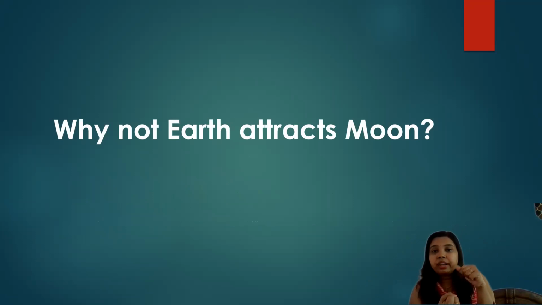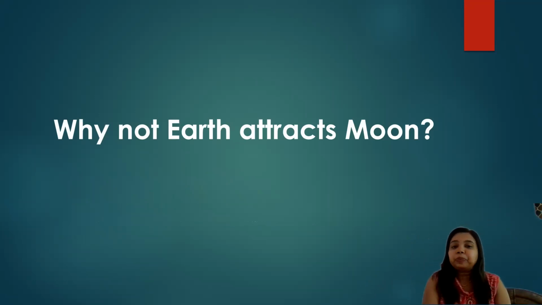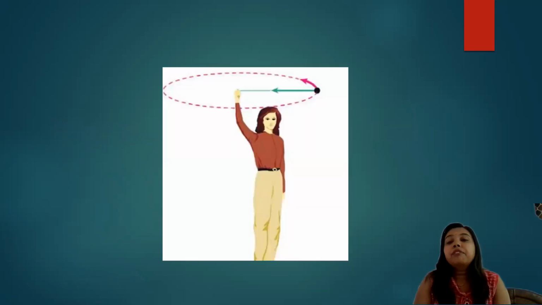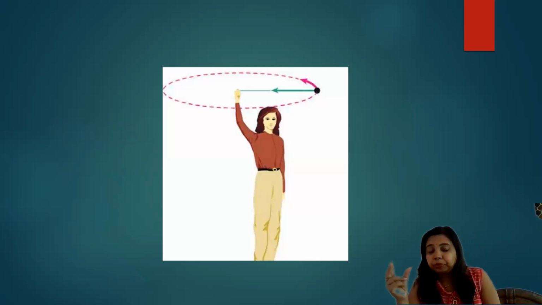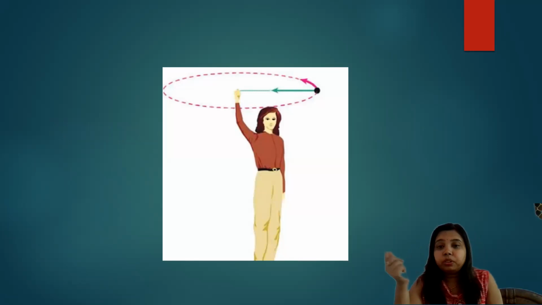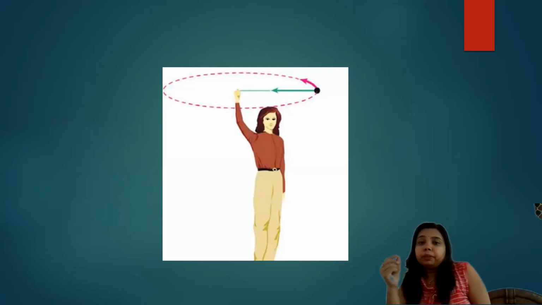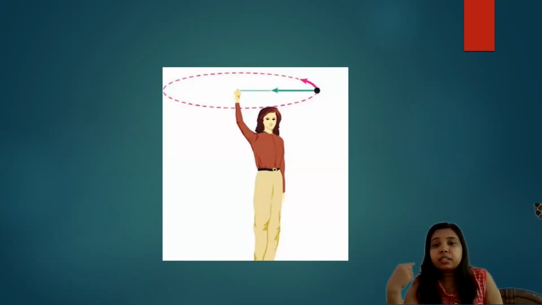It should attract, right? But we haven't seen that the moon has fallen on the earth. We have never seen that. Why? Let's explore with an experiment first. Okay, what will we do? We will take a stone and tie it with a thread and start revolving it around. What happens? It will start to move in a circular direction.